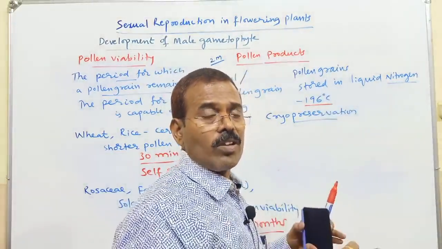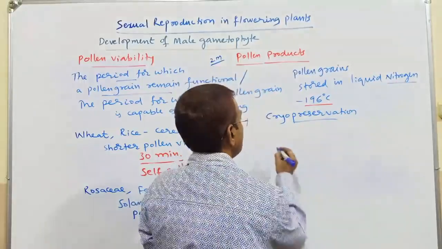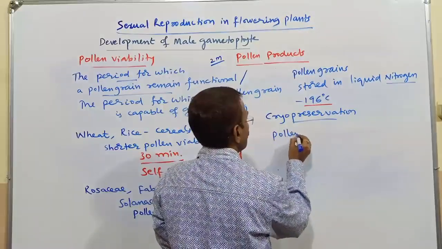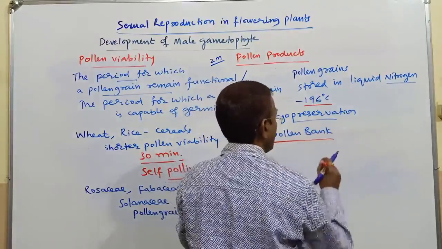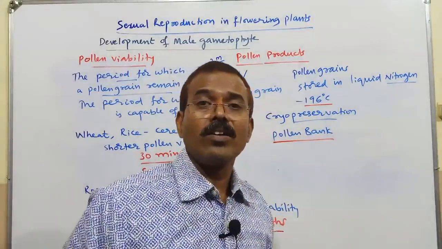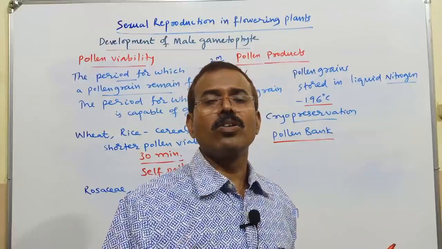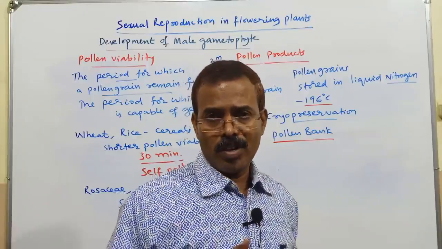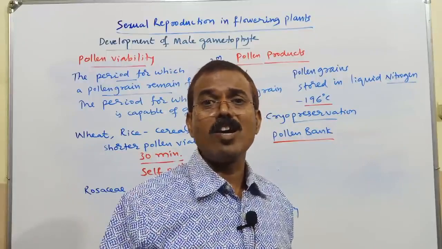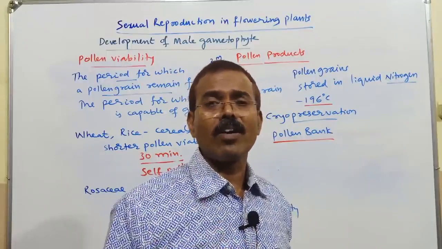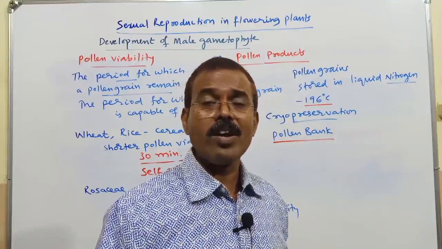This kind of storage of pollen grains, we call it a pollen bank. See, we have a seed bank where quality seeds can be stored so that they can be used for cultivation. We have a blood bank, we have a sperm bank, human sperm bank, animal sperm bank, which is used mainly in artificial insemination, right?